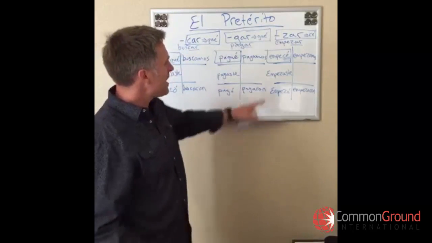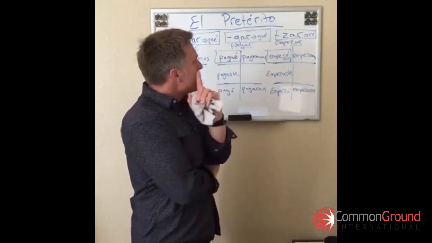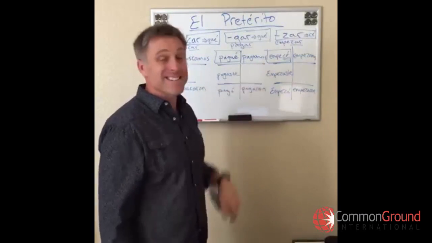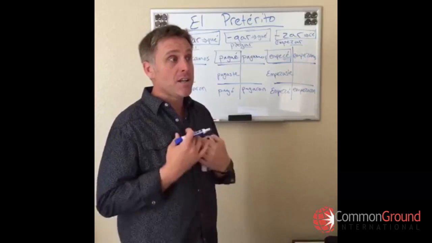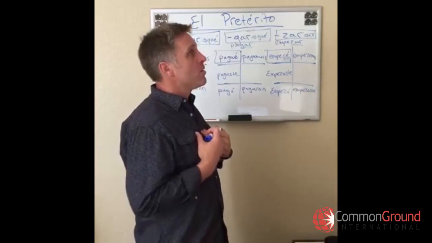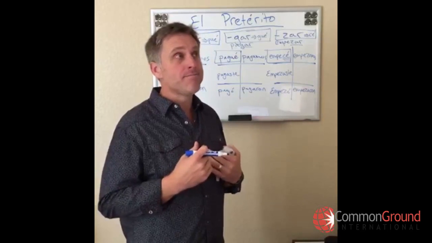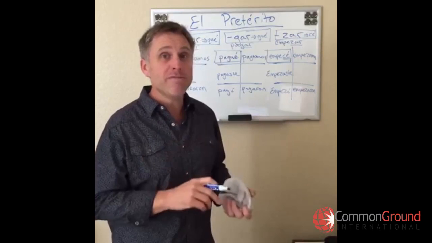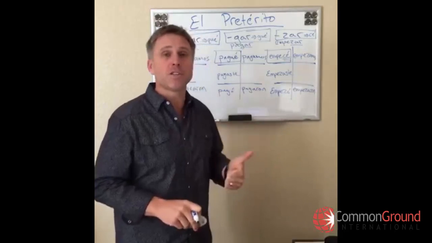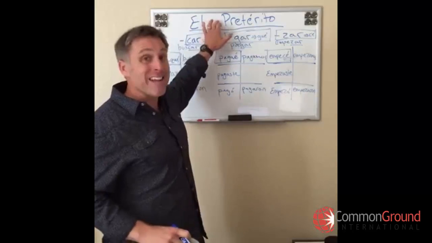All right. Well, speaking of empezar, you probably recognize that in the present tense, empezar is a stem changer. Because it's not yo empezo, it's yo empiezo, right? Well, the preterite has fewer stem changers. And the good news is that it's only verbos IR that have a stem change. Only IR verbs have a stem change. There's no AR stem changing verbs, no ER stem changing verbs, only IR stem changing verbs in this pretérito.